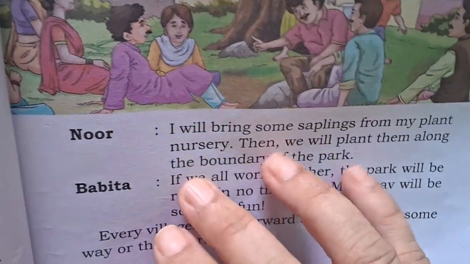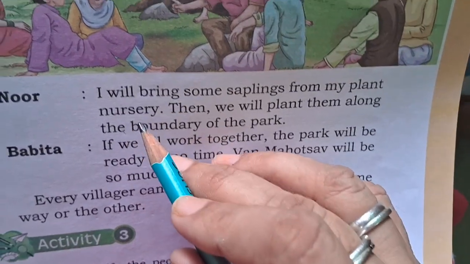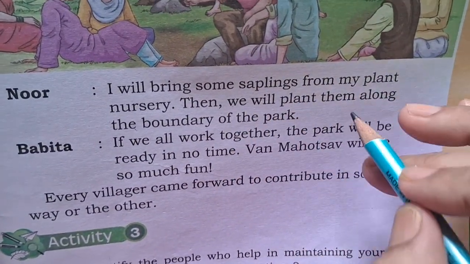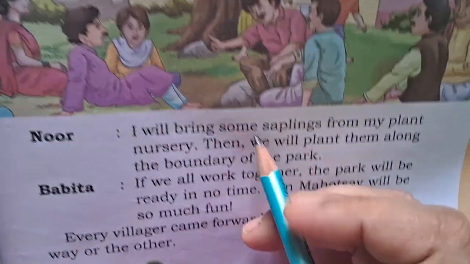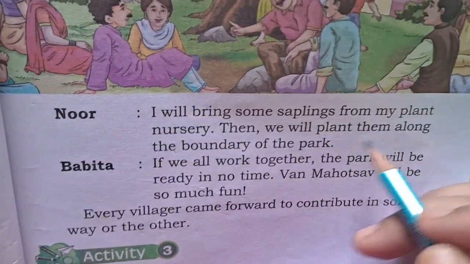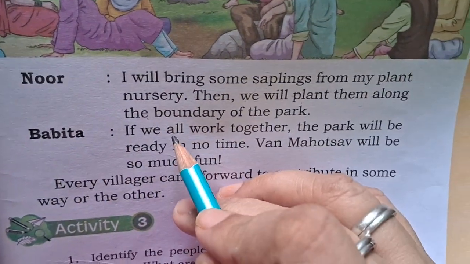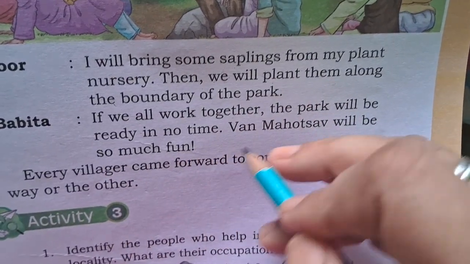Okay, so now Noor has a nursery, the small baby plants. So yes, she decided to bring the small plants for the plantation, for the Van Mahotsav that they are going to do in the park. Okay, so now yes, Babita says, if we all work together, the park will be ready in no time.